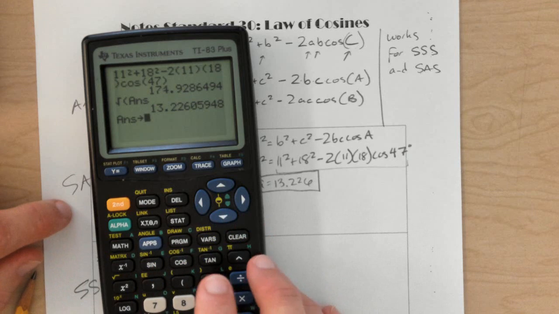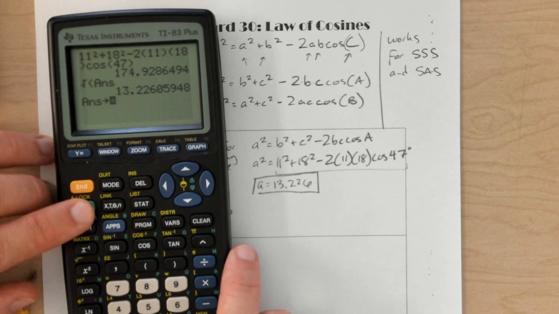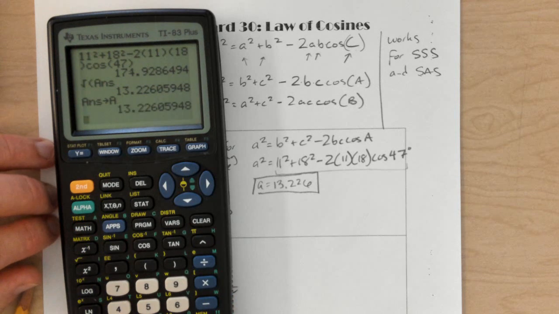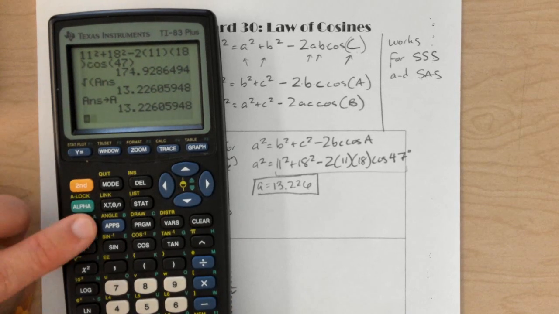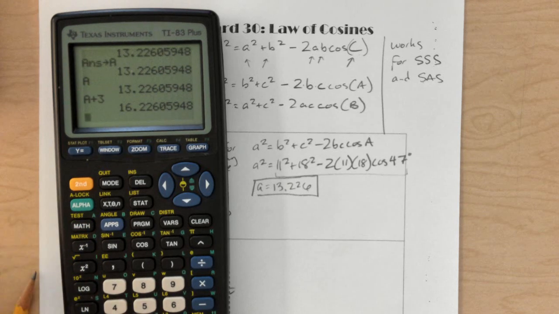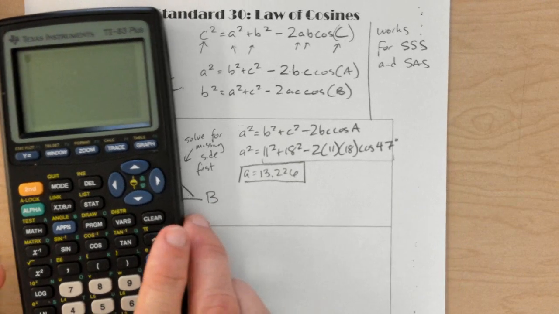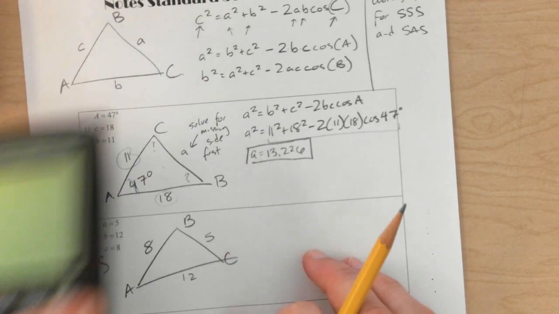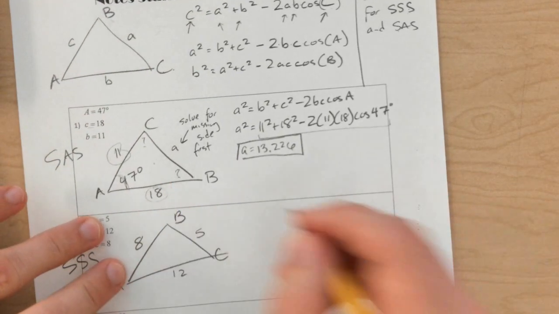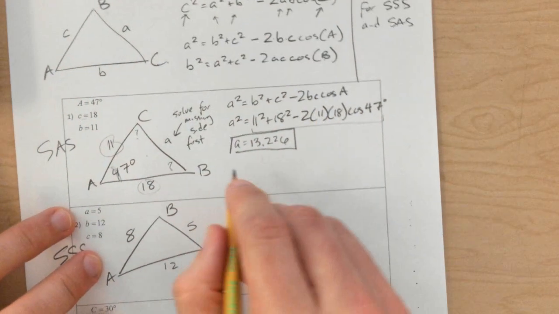And then I'm going to type the letter A. I'm typing A because it's side A. So we go alpha A, hit enter. Now anytime I type A in the calculator, it's going to use that number. You can see you can do stuff with that letter A. So if I'm going to solve for angle B first, let's say, I want to use the version that has cosine of B in it.